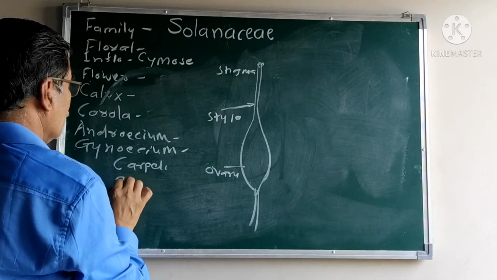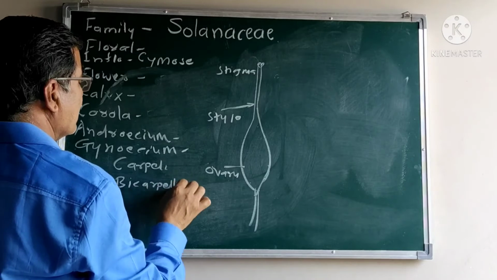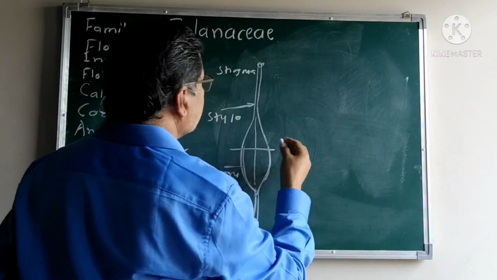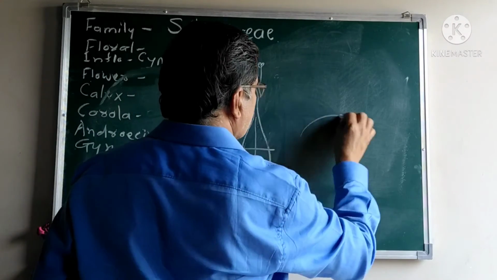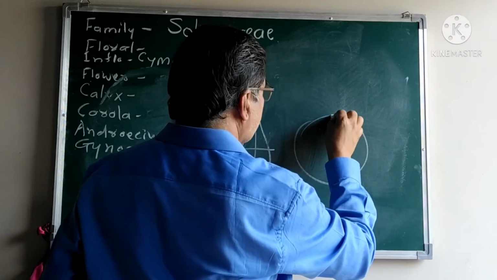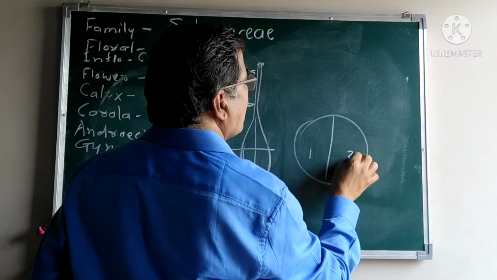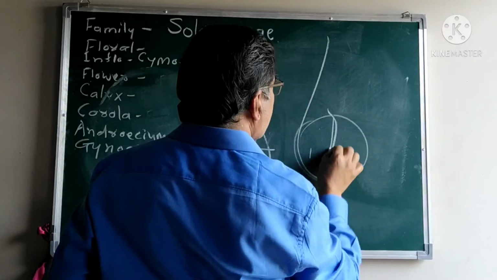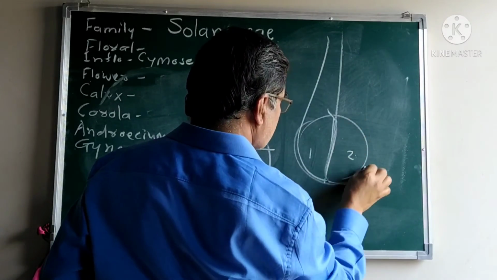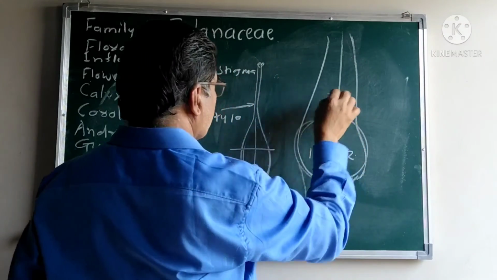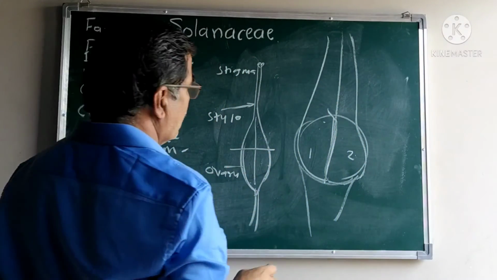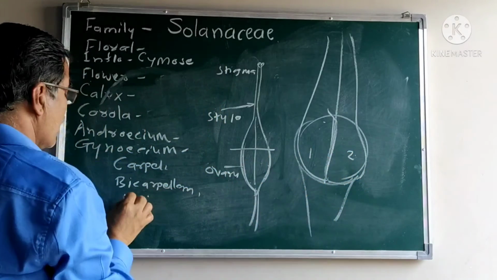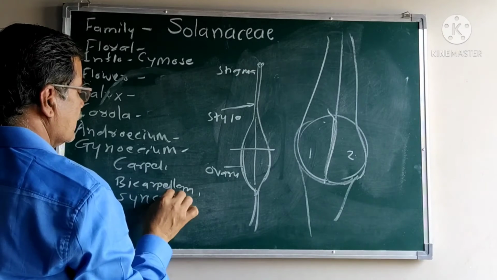Carpels are two, known as bicarpellary. It means the ovary is made up of this one side and this one. If we take a transverse section, it shows the structure: one carpel here and another carpel here. The margin of the first carpel and the margin of the second carpel are fused together, therefore they are known as syncarpous.